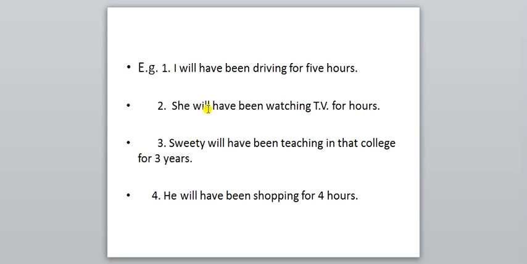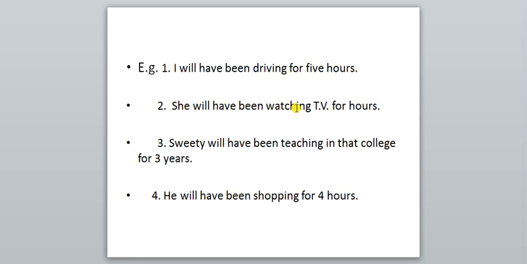First example is there. I will have been driving for 5 hours. In the next 5 hours, आने वाले means I will have been driving for 5 hours. I is the subject, will have been driving, will plus have plus been, drive is the V1, ing is added, means the driving for how many hours? 5 hours. Means वो action, that action of driving will continue for the next 5 hours.